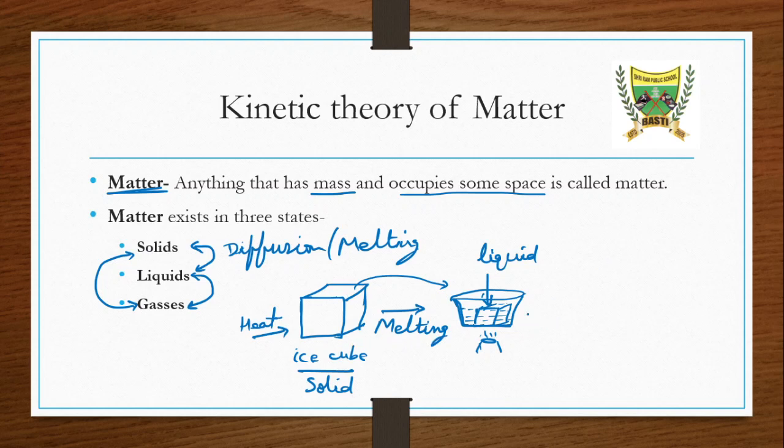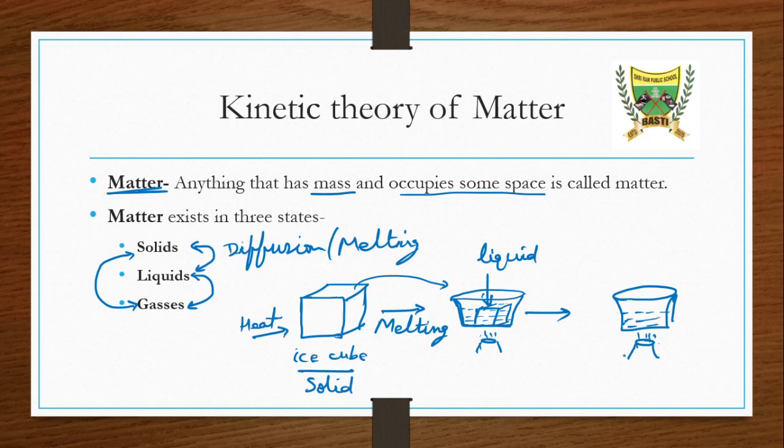Okay, now again, if we provide more heat, then what will happen? Then we will see some vapors coming out. Suppose that this is the burner and we are heating it up, and here we have our water.